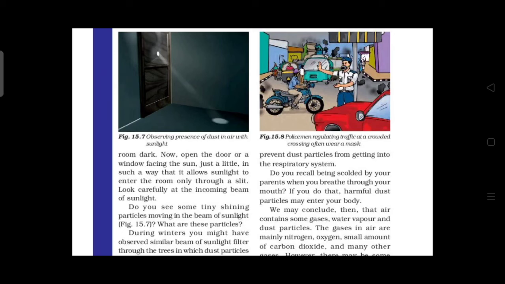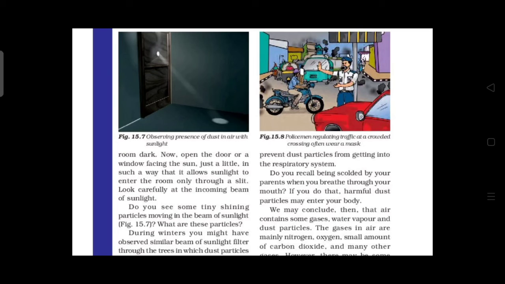Okay, it is dust, because it is moving around us. We don't know that, right? Because of sunlight, it is easily visible to our eyes. Dust particles are easily visible to our eyes. In the last, we are concluding that what? Air contains gases, water vapor and also dust particles.